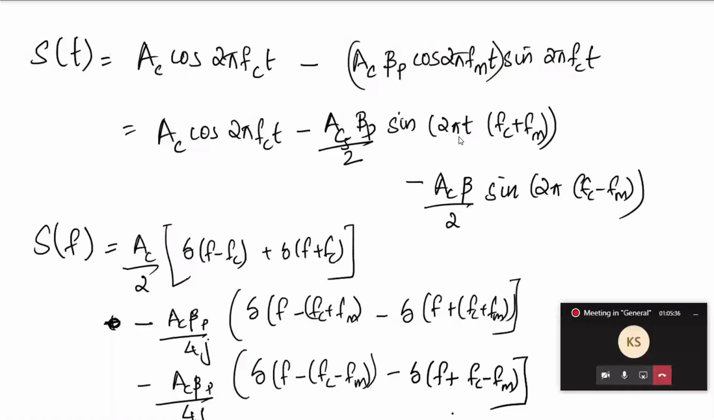So this is the spectrum. Finally, the spectrum will look like this: here you have 0, here you have a peak, an impulse at fc, here fc plus fm, and here fc minus fm. Here you have Ac by 2, here you have Ac into beta p by 4, here also Ac into beta p by 4. This will be the spectrum of that signal.